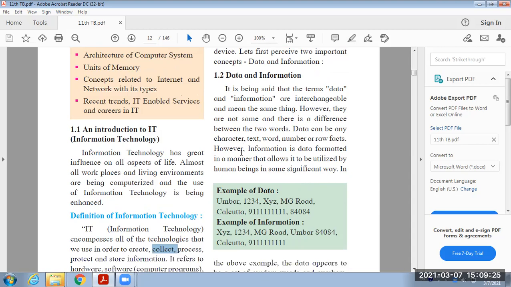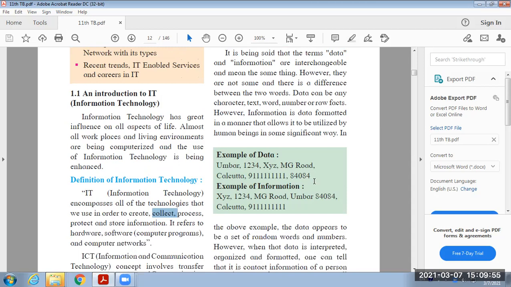Okay, again, let's consider the program for addition of two numbers. When we provide the two numbers for the addition, those two numbers behave as the data, and whatever output we get, that is the addition. That addition or that answer is known as the information. Information is always a formatted output or processed data. Okay, got the concept of data and information?